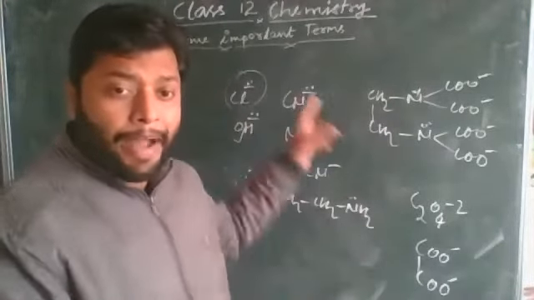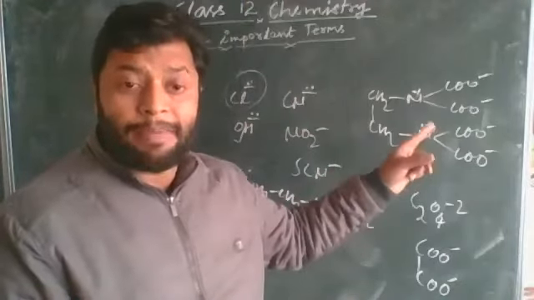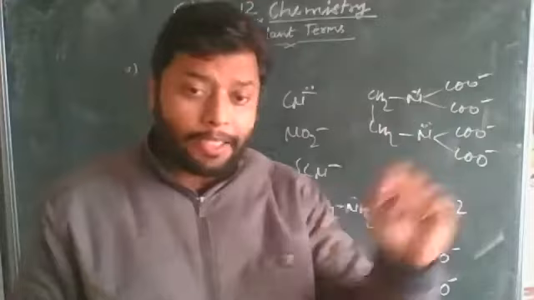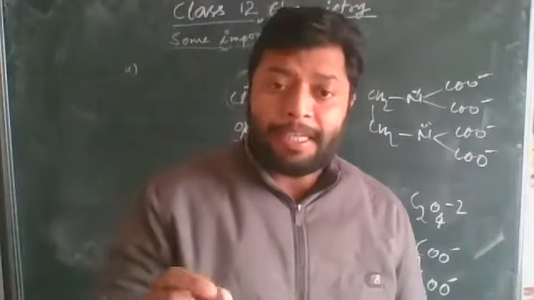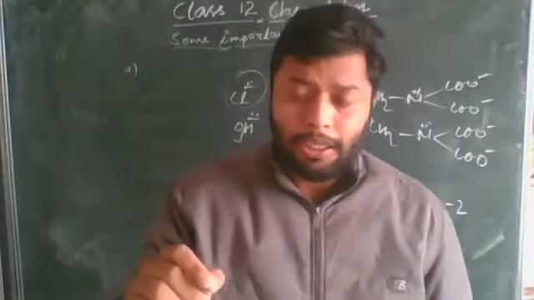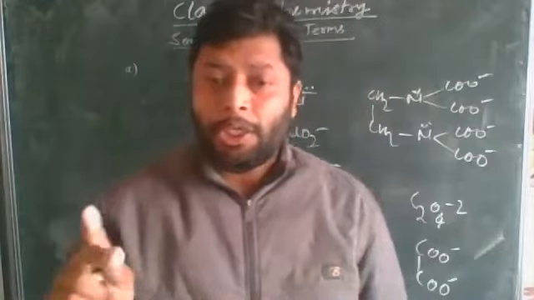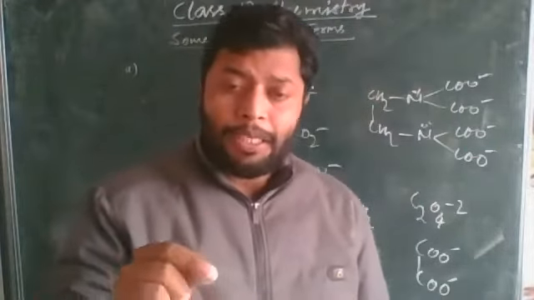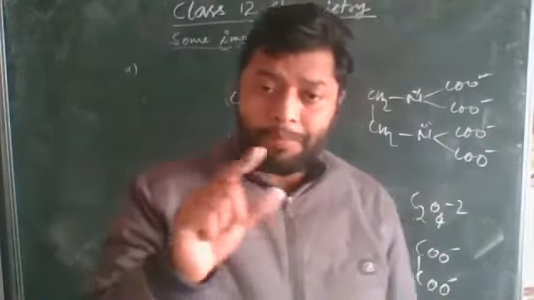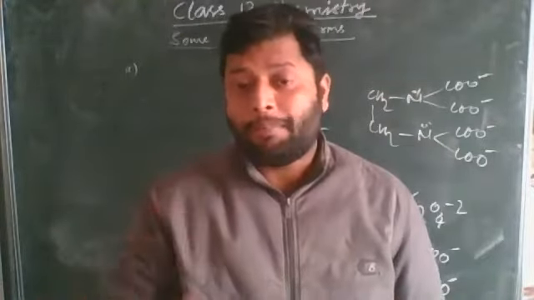Unidentate, bidentate, and this one is a polydentate, meaning hexadentate, and one other word is there: ambidentate. Ambidentate means the single ligand has two different donor atoms, but at a time only one of them can participate in the coordinate bond.